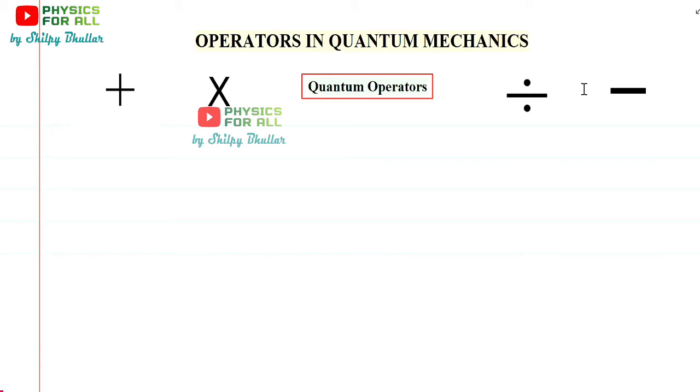We have not given any particular name because it is not necessary that the operator would be performing a particular function. That is not necessary at all. That's why we only call them operators. And the task of that operator can be anything. It can be a differential operator, it can be an arithmetic operator and so on. So that's why in general we call them operators.